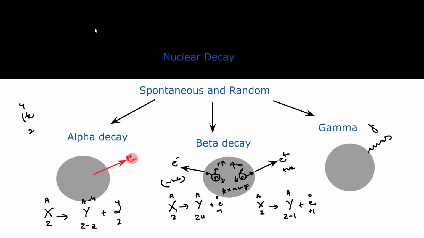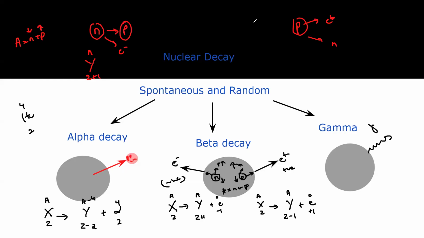So in a negative beta decay, what happened? A neutron breaks down into a proton and an electron. But in a positive beta decay, a proton breaks down into a positron and a neutron. So when we compare the products, the nucleon number does not change. Nucleon number is the sum of neutron and proton. Neutron number is decreasing, proton number is increasing, but the sum remains unchanged. This proton remains inside the nucleus, so the proton number increases by 1.